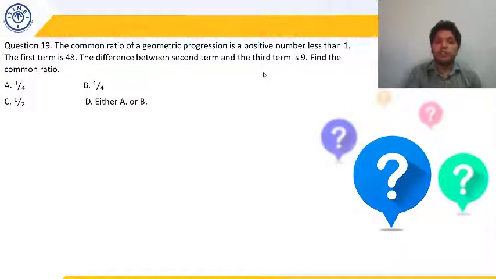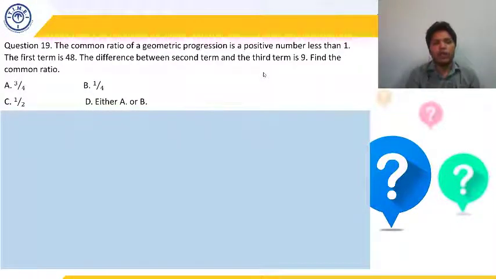So the common ratio of a GP is a positive number less than 1, and the first term is 48. The difference between the second term and the third term is 9. Find the common ratio. The first term is known to us: 48. The common ratio is a positive number less than 1, so we can assume the common ratio to be R. If the common ratio is R and the first term is 48, what would my second term be? It would be 48 into R. Then only their ratio is going to be R.